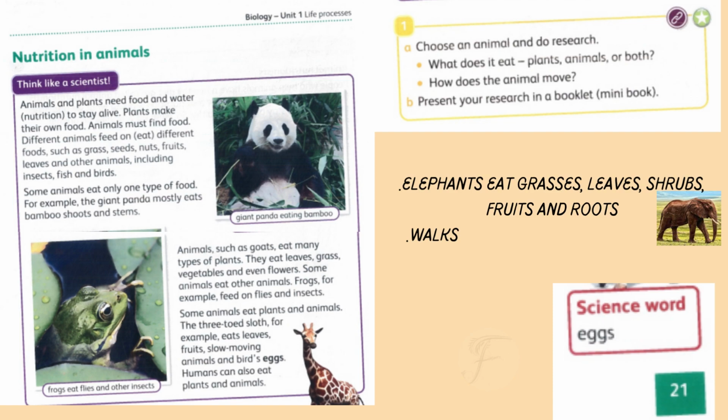What does it eat: plants, animals, or both? How does the animal move? Present your research in a booklet, a mini book. So, I have chosen the elephant for you. Elephants eat grass, leaves, shrubs, fruits, and roots, and it walks. The scientific word is written: eggs. You have to find the meaning in the dictionary.